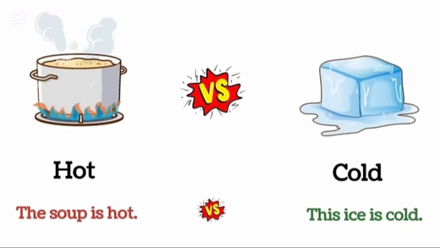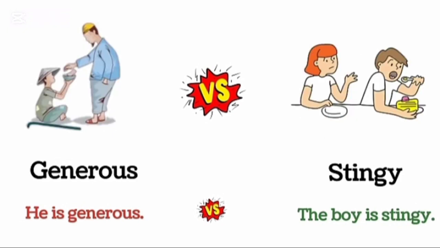Hot. The soup is hot. Cold. This ice is cold. Generous. He is generous. Stingy. The boy is stingy.